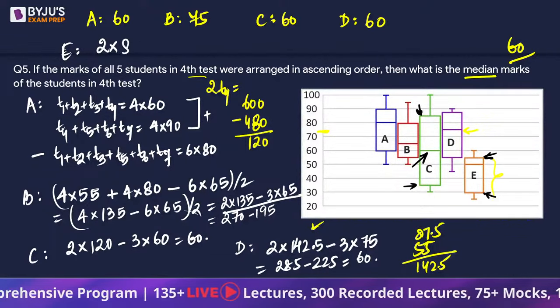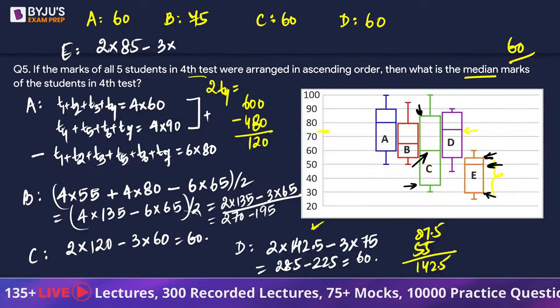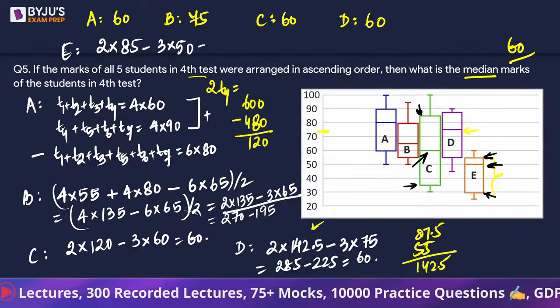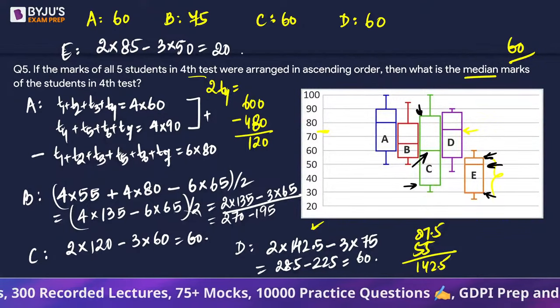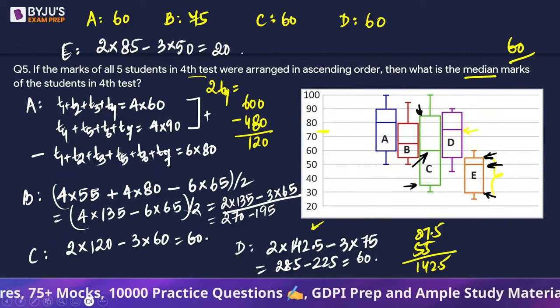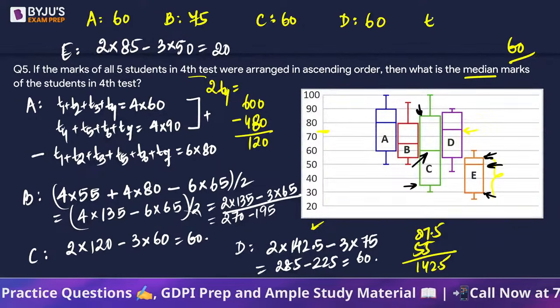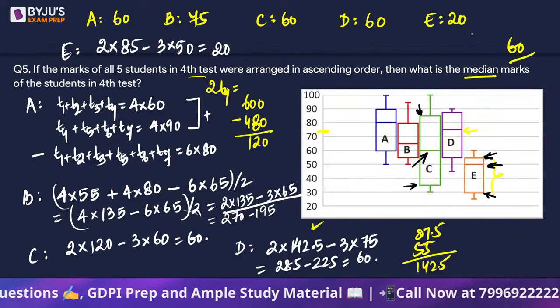So 2 into 85 minus 3 times the middle number, which is 50. So this is going to be simply 20. No, not 20. Acha, no, 20. 170 minus 150 is 20. So for E, the fourth subject marks was simply 20.